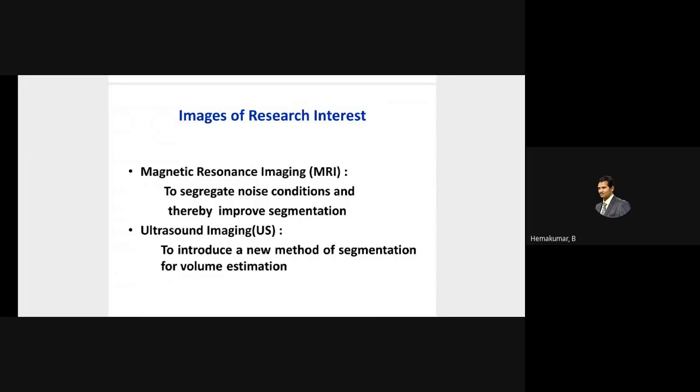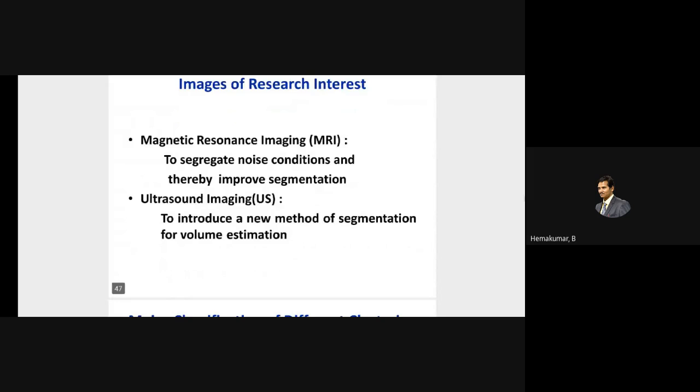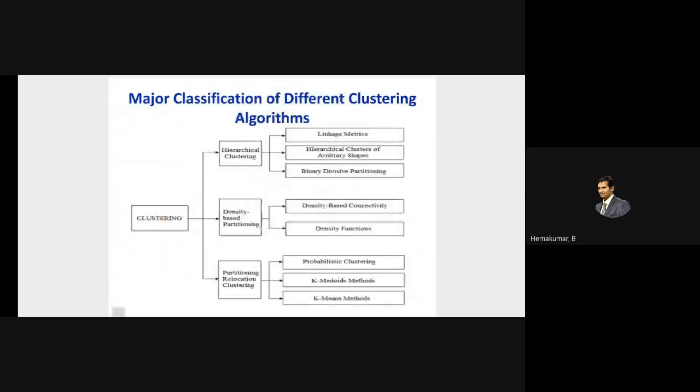In the case of ultrasound imaging, I've taken two things. In taking these two types of different images, I studied what kind of techniques could be used